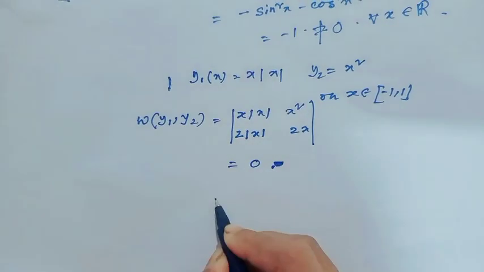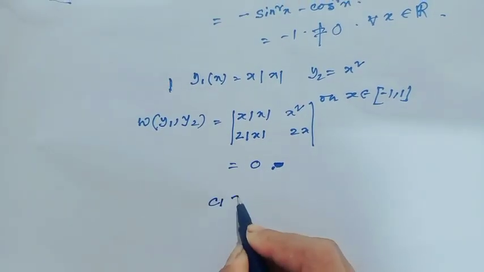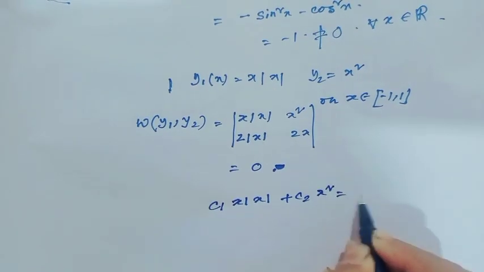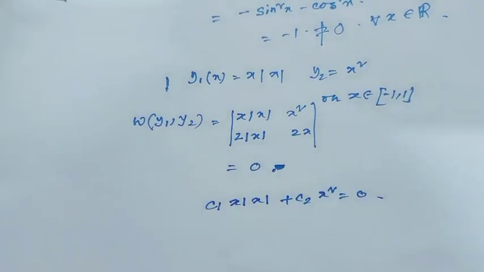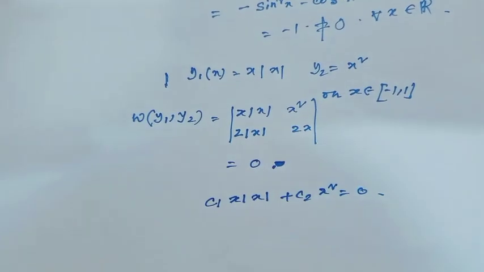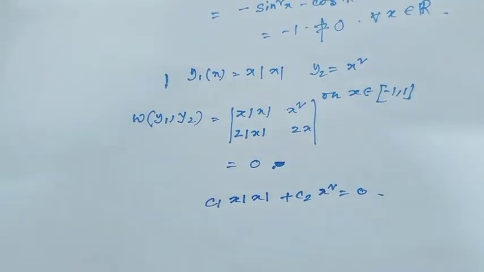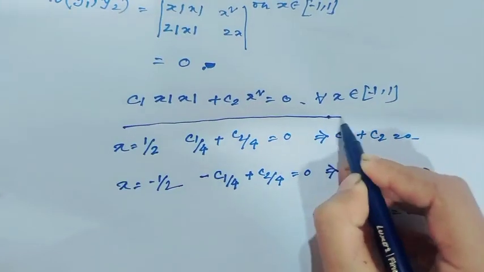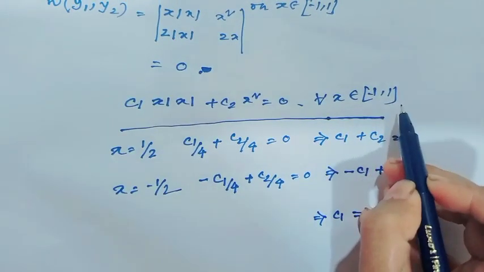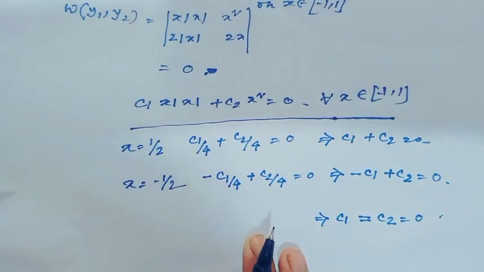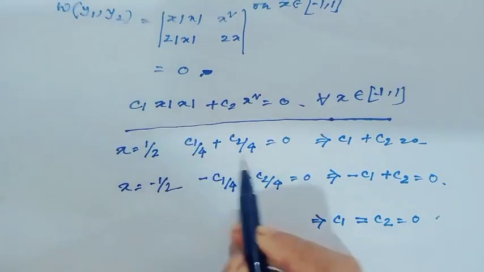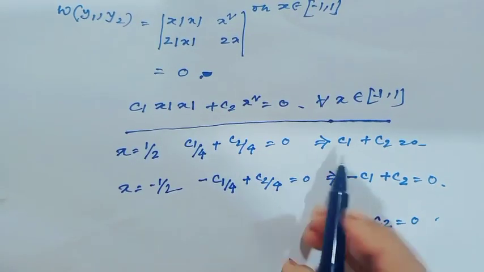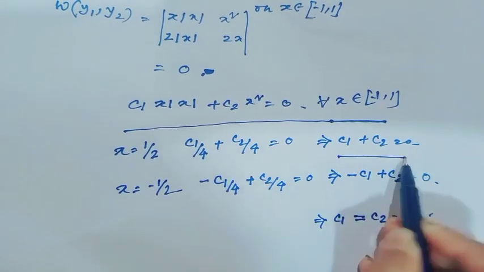For this, c1 x mod x plus c2 x square equals 0. We have to prove c1, c2 equal 0 for linear independence. This relation is true for all x in minus 1 to 1. So consider x equal to half. Then I will get c1 over 4 plus c2 over 4 equal to 0. That implies c1, c2 equal 0.